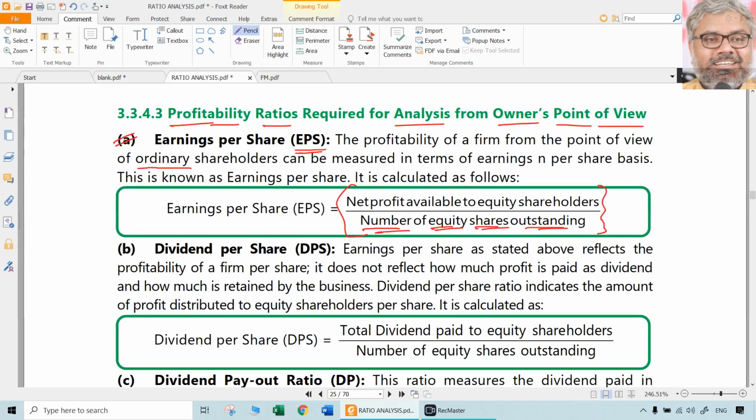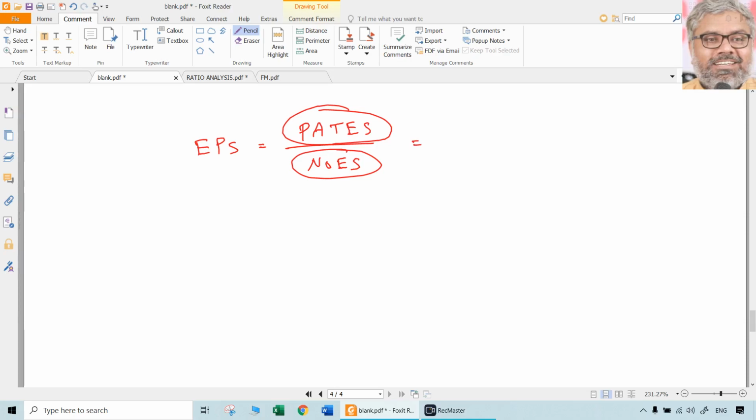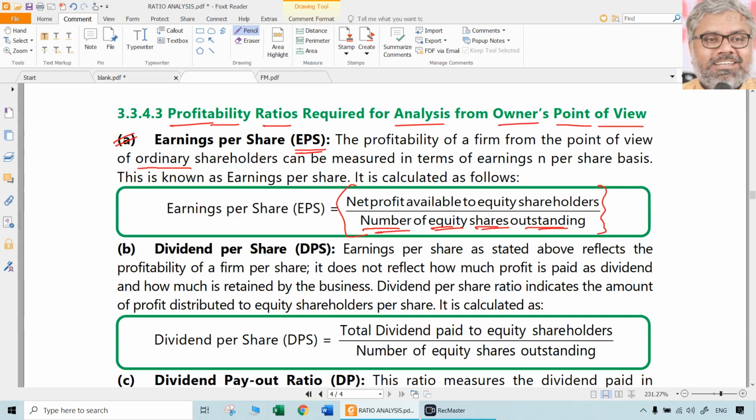That is the net profit available to equity shareholders, divided by the number of equity shares. Logical. Total profit, this is for the entire company. Per share, how much, how do you get? Divided by the number of shares. You will get earnings per share.